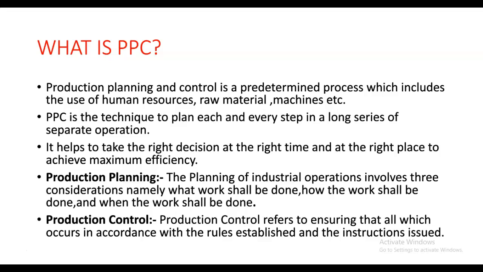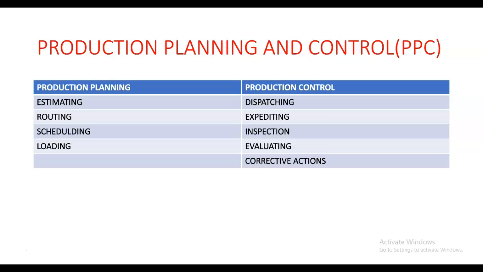So this is the basic overview of PPC. Okay. So now I want to tell you the production planning and control elements. These are the elements of production planning and control. In production planning, we have the elements of estimating, routing, scheduling, and loading. In production control, we have the elements of dispatching, expediting, inspection, evaluating, and corrective action. So later in this video, I will tell you the main elements of production planning and control.